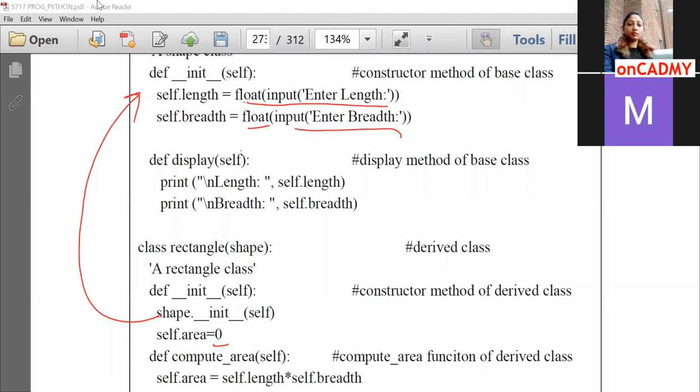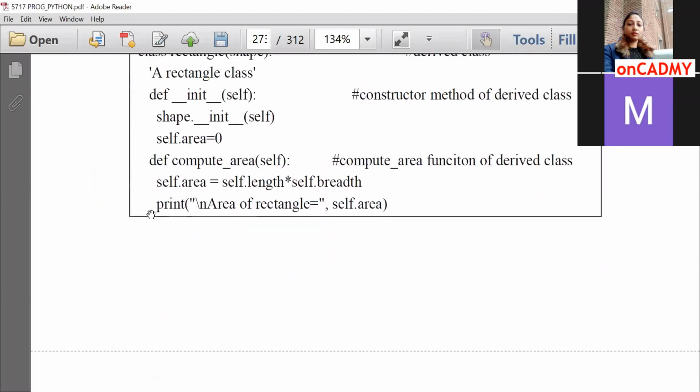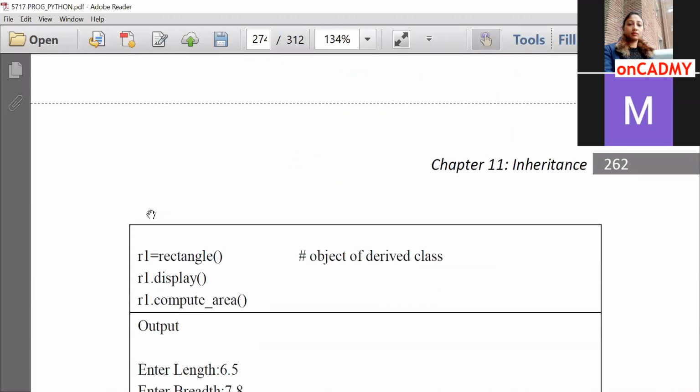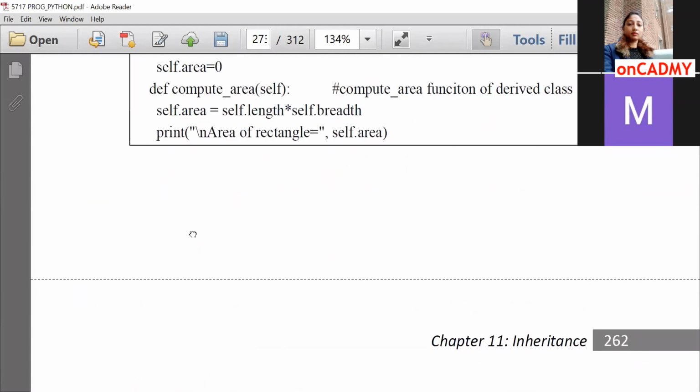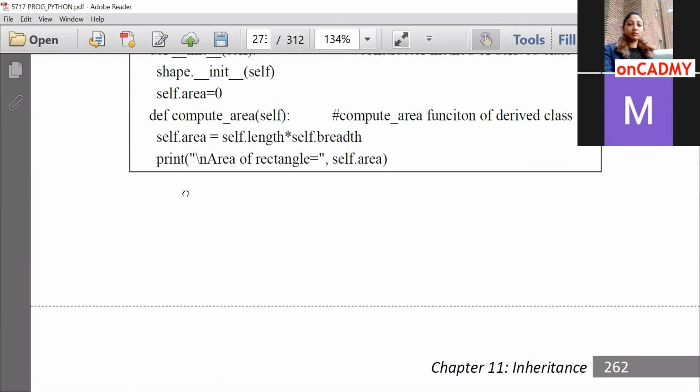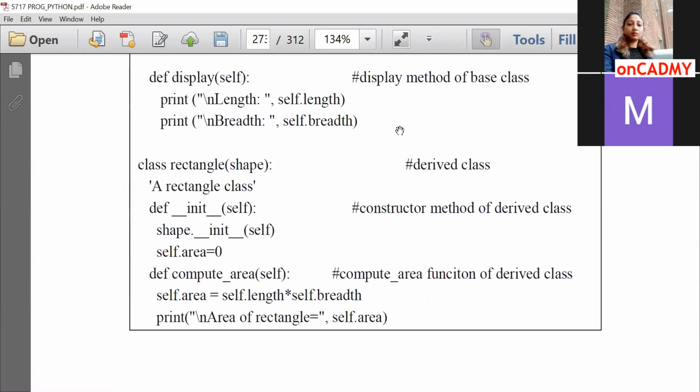Fine. And after that, what will happen? When we call r1.display, the control will go over here to the display method, where it will display the length and breadth of the base class.